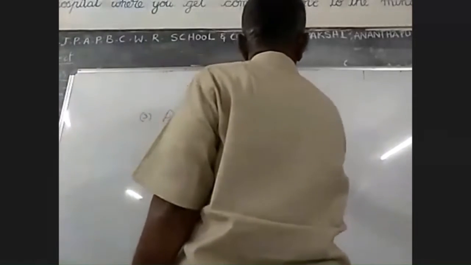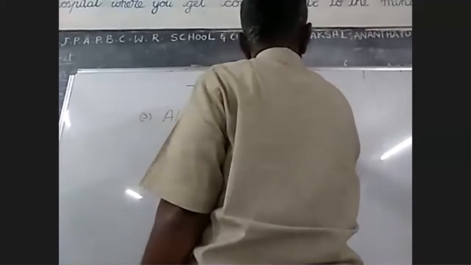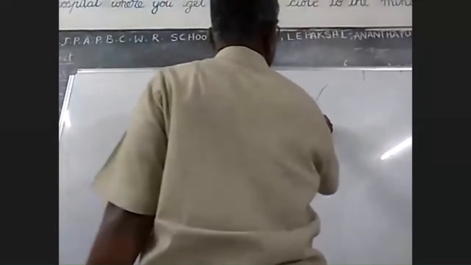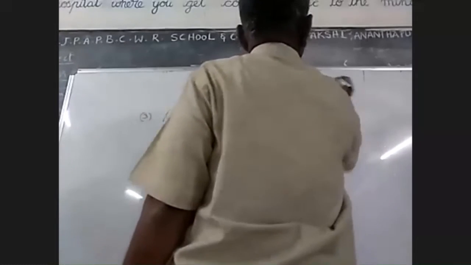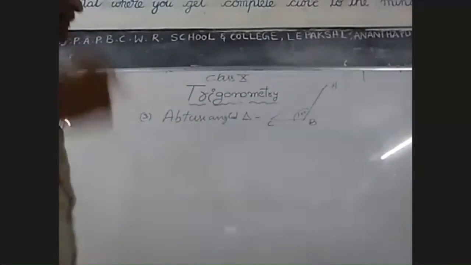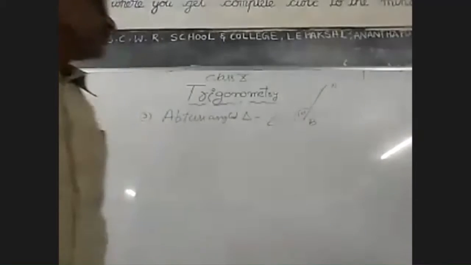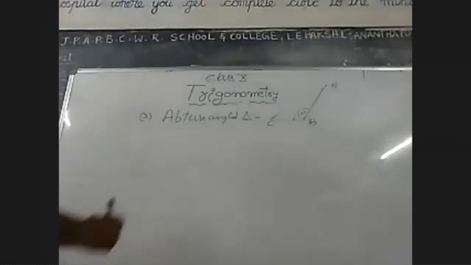So for example, you see this example. So this is 100 degrees. A, B, C. Now you see the figure A, B, C. Here in A, B, C, angle B is 100 degrees. Therefore, it is called obtuse angle triangle.